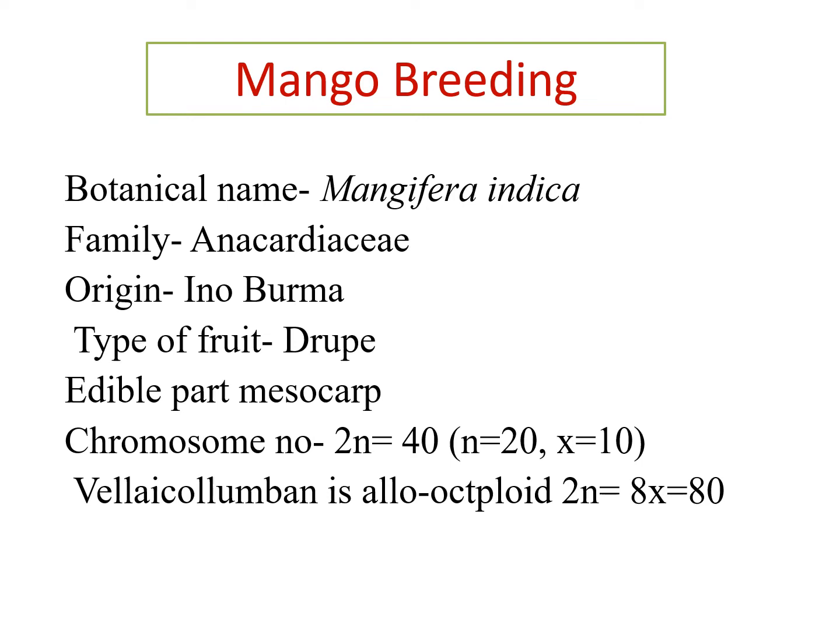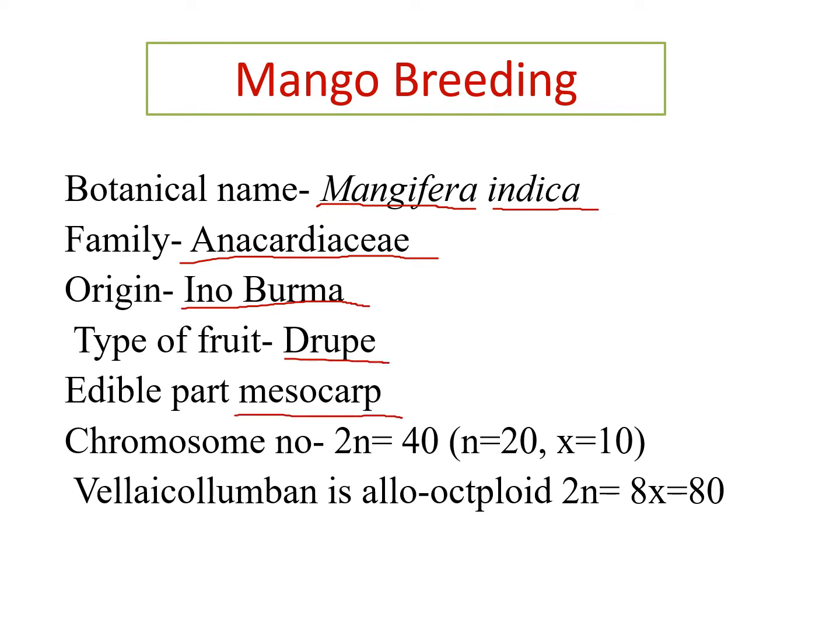Today we are going to study about mango breeding. For mango breeding we have to know about the taxonomical classification of mango. So the botanical name of mango is Mangifera indica. Mangifera is the genus and indica is the species. The family of mango is Anacardiaceae. The native place of mango is Indo-Burma. The type of fruit is drupe.